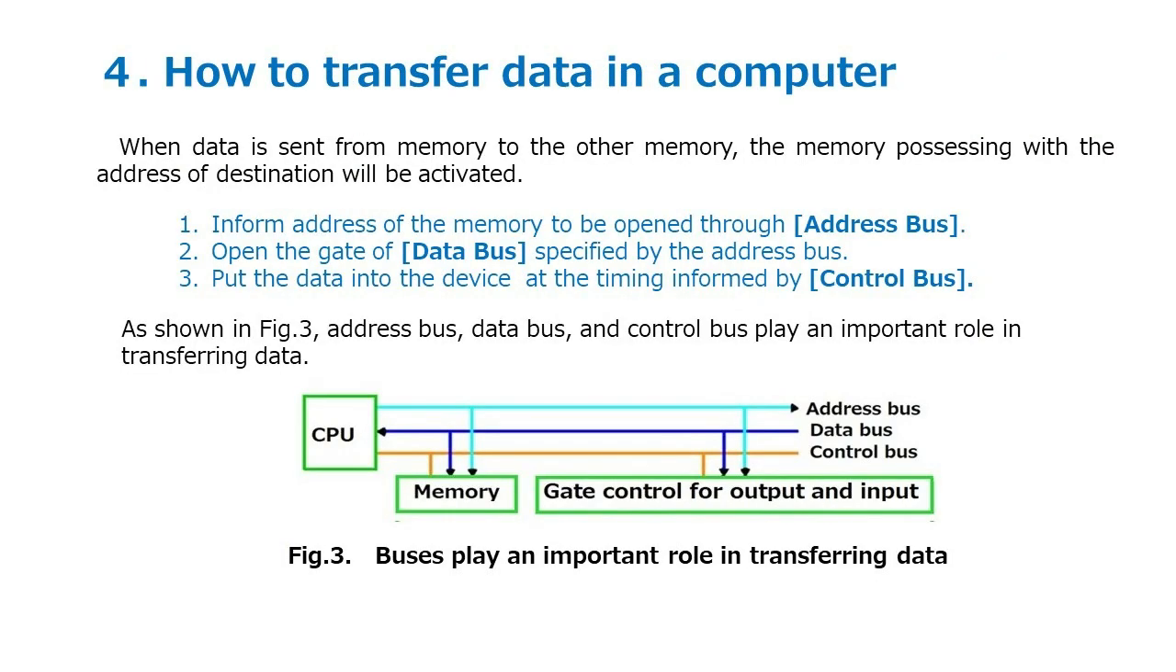How to transfer data in a computer. When data is sent from memory to the other memory, the memory possessing the address of destination will be activated. At first, inform address of the memory to be opened through address bus. Next, open the gate of data bus, specified by the address bus. Then, put the data into the device at the timing informed by control bus. As shown in Fig.3, address bus, data bus, and control bus play an important role in transferring data.